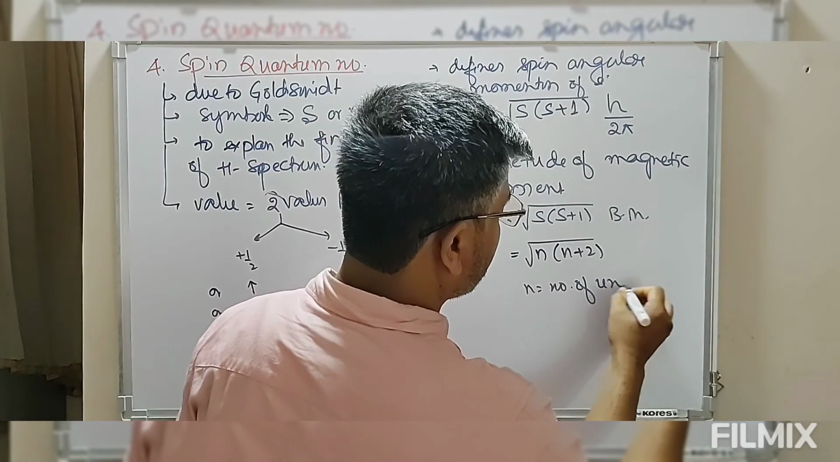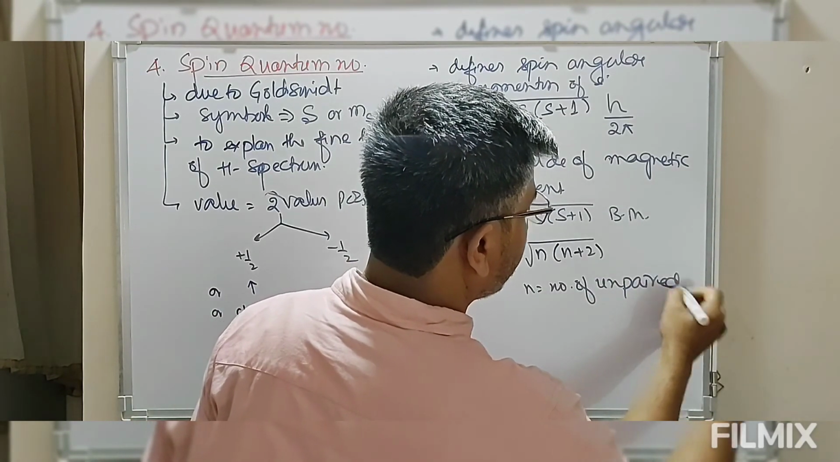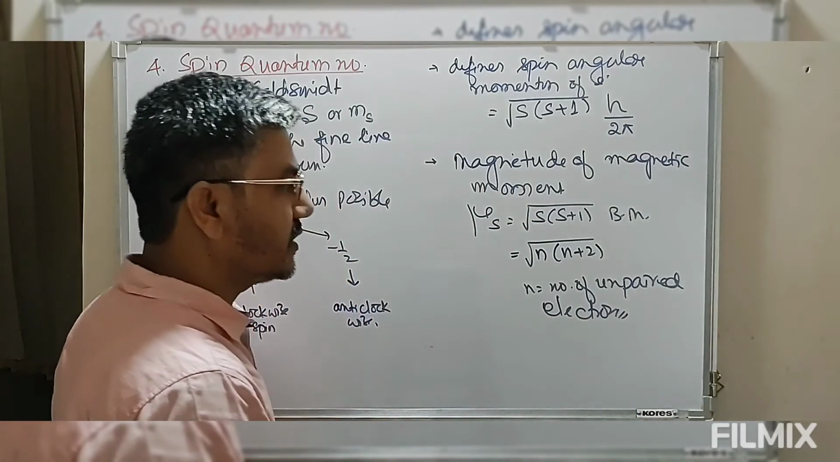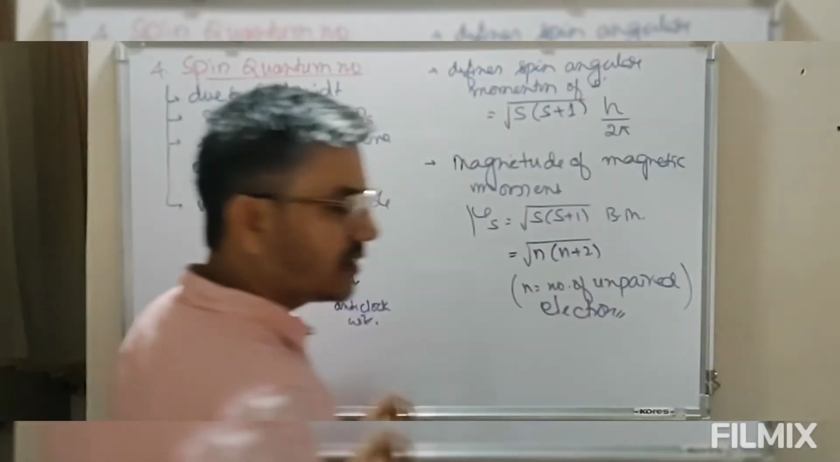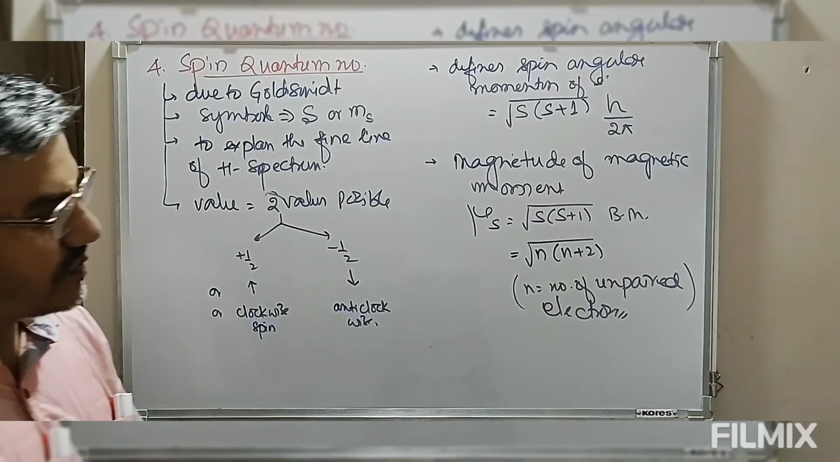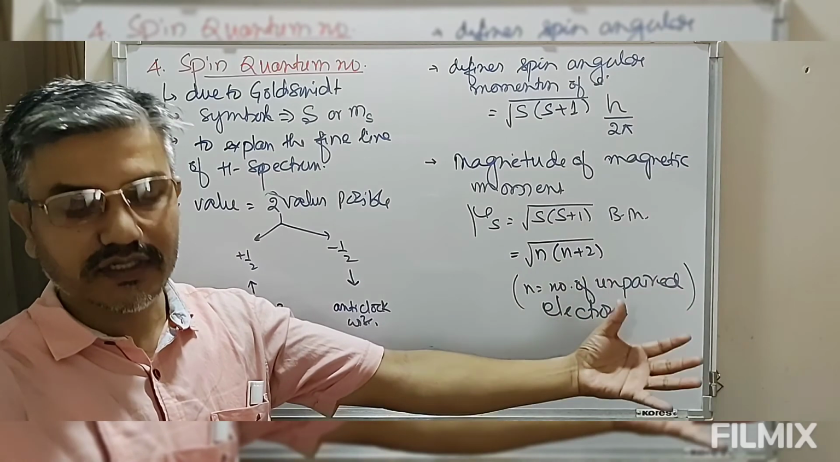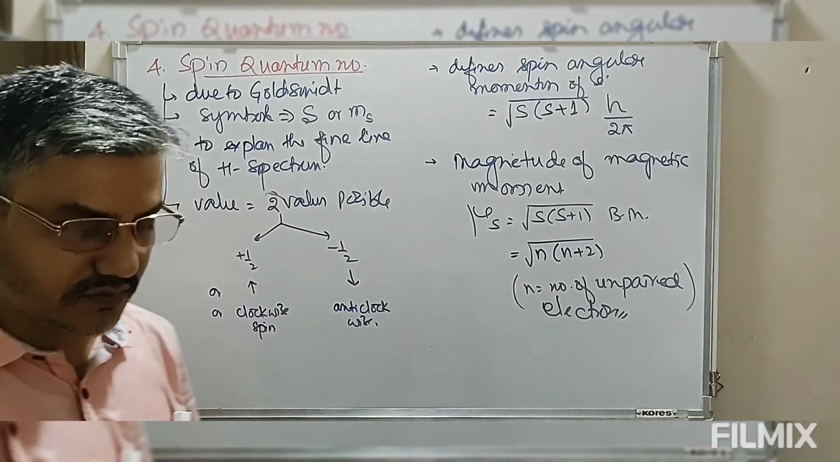the number of unpaired electrons in an electronic configuration. This is not the principal quantum number n. This is the number of unpaired electrons in a given electronic configuration that we are going to take later on.